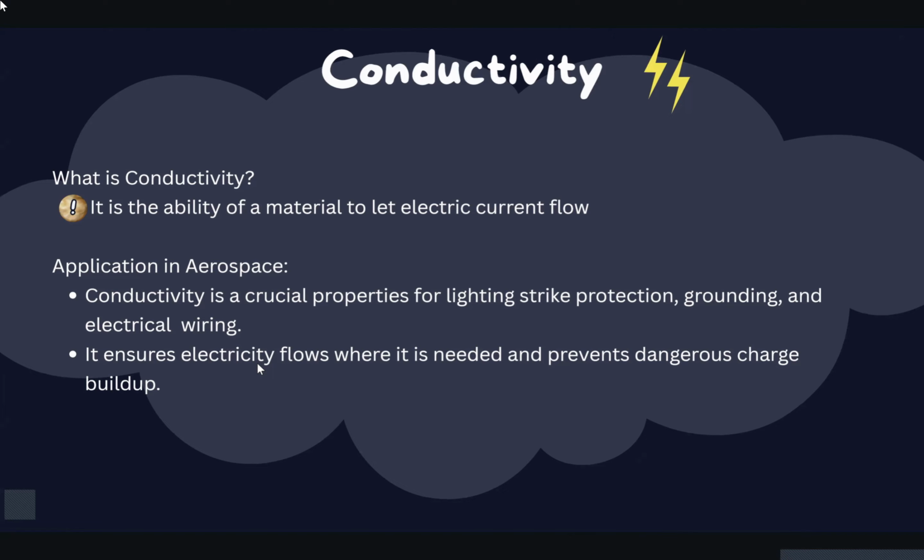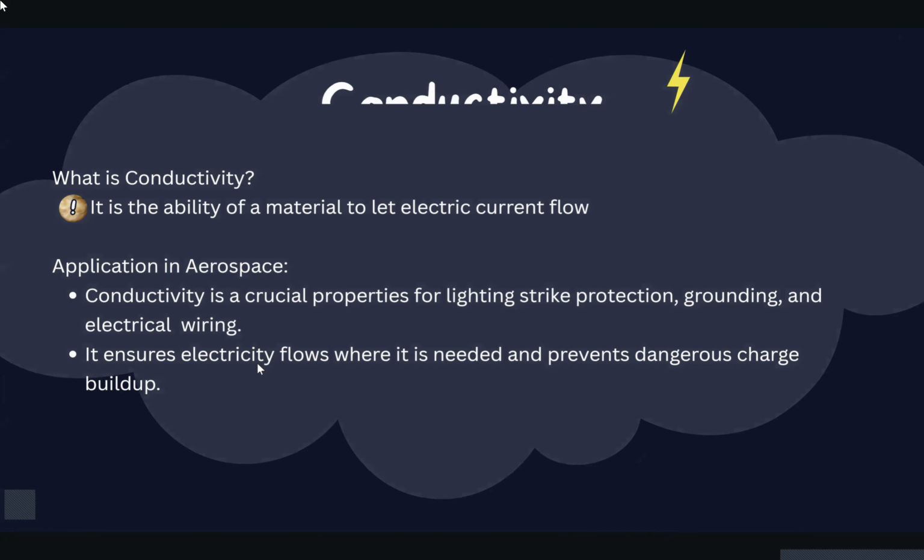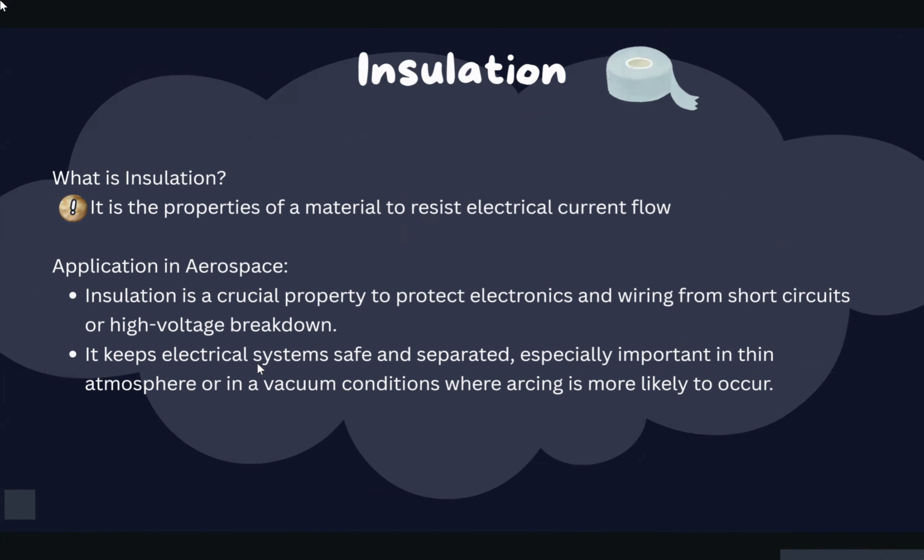Materials with high conductivity like copper or aluminum ensure electrical flow safely where it's needed. More importantly, it prevents dangerous buildup of static or stray currents that could harm equipment or crew. On the other hand, we need materials that resist electric current, and that's when insulation comes in. Insulation protects the system by preventing short circuits or electrical breakdowns, especially in high voltage and sensitive components.